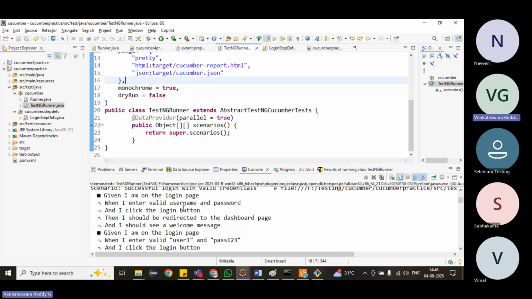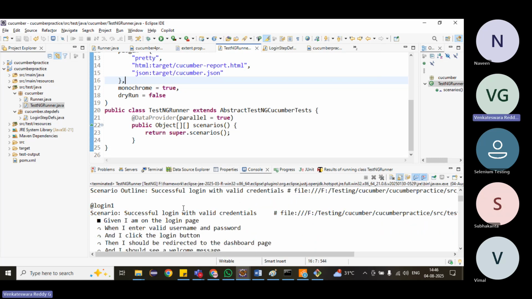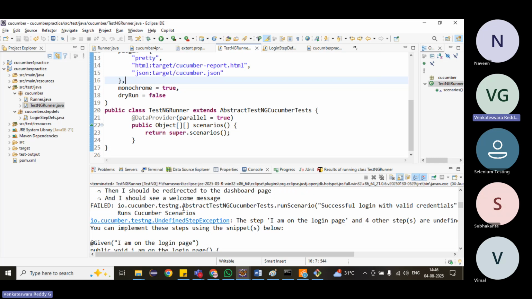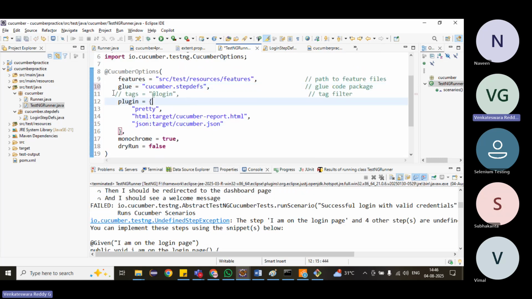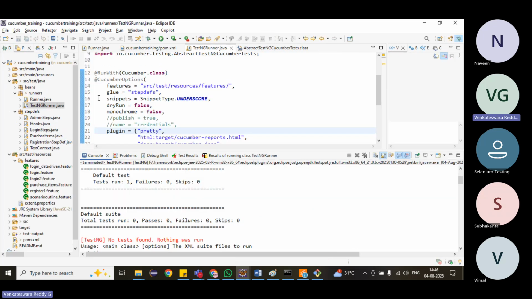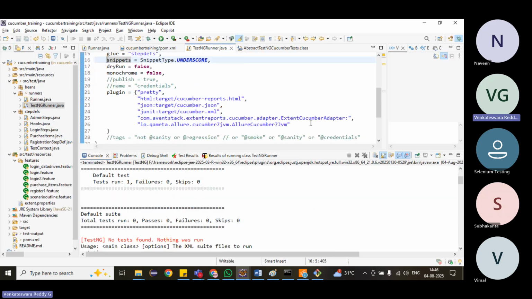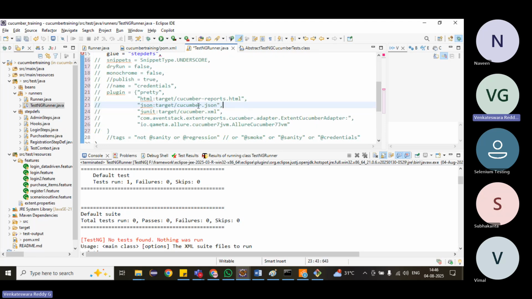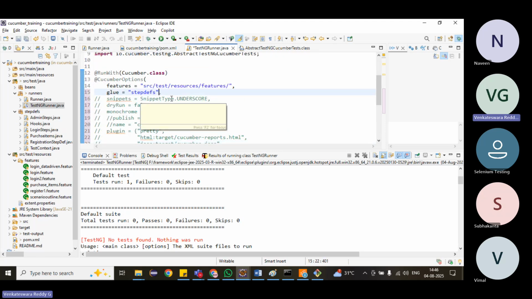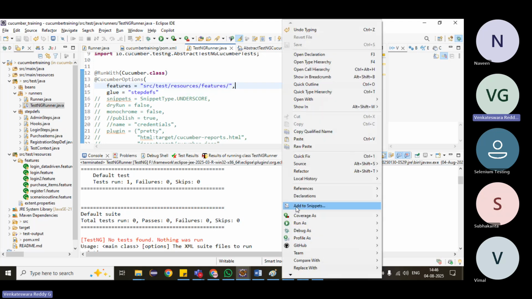Okay, I think it's not recognizing those things. But at least we should get something like this, and we are not getting that also. We'll comment everything out first and see the exact issue. Otherwise, we will not get it. We'll keep only step defs, SRC test resources, features, and then glue code.